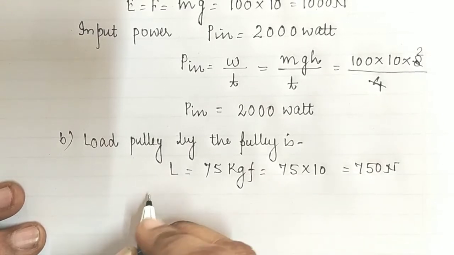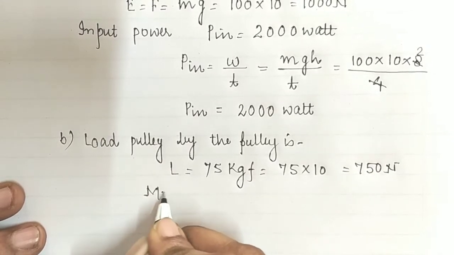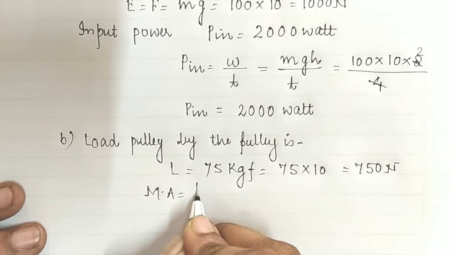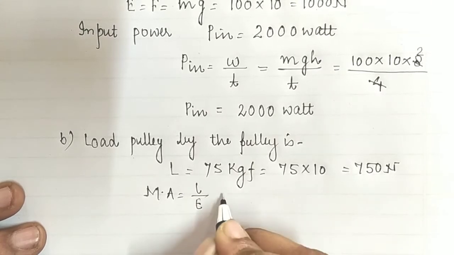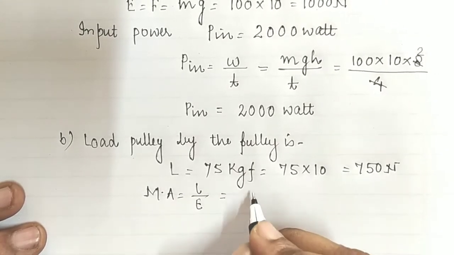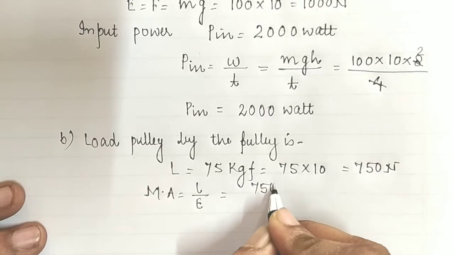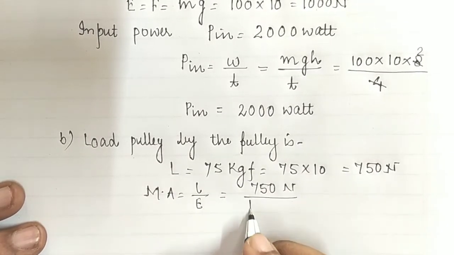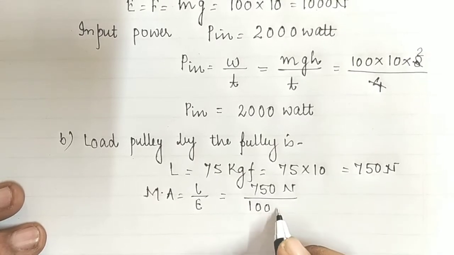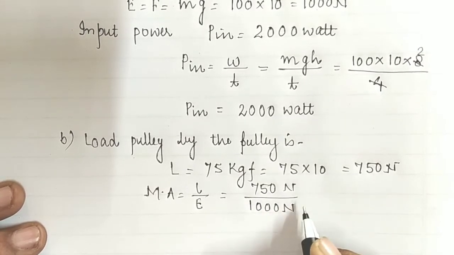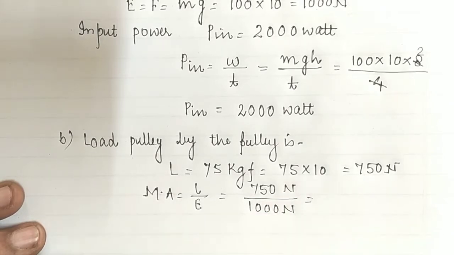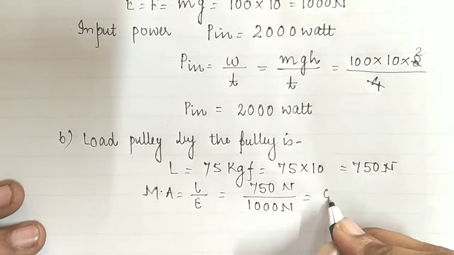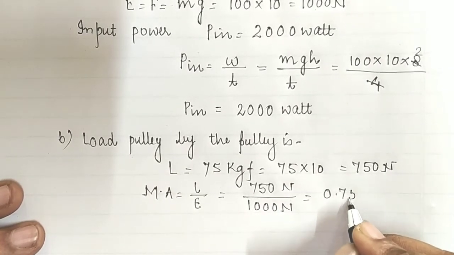And children, the mechanical advantage will be the ratio of the load to the effort. So here we have the load as 750 Newton and the effort is given as 1000 Newton. Already we have calculated that in the first part. So it will be equal to the mechanical advantage, and from here we can write that it is 0.75.